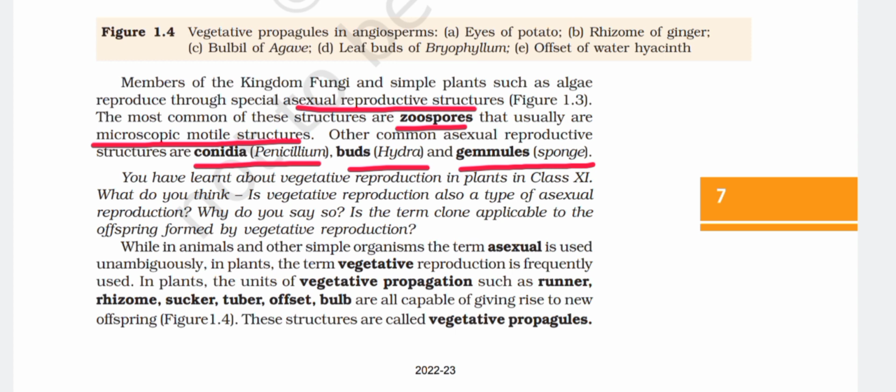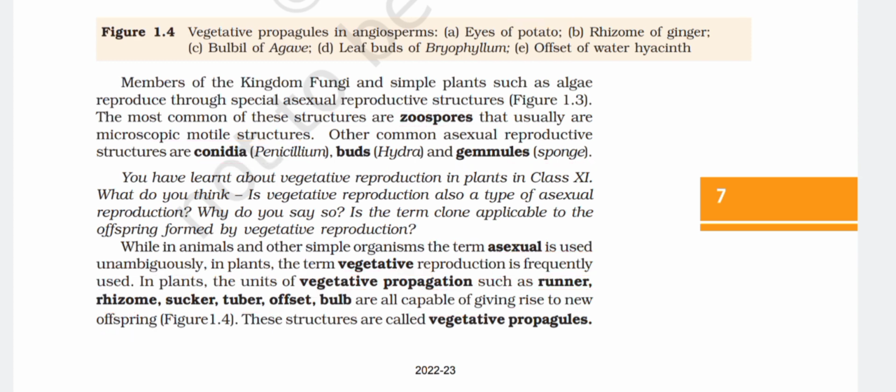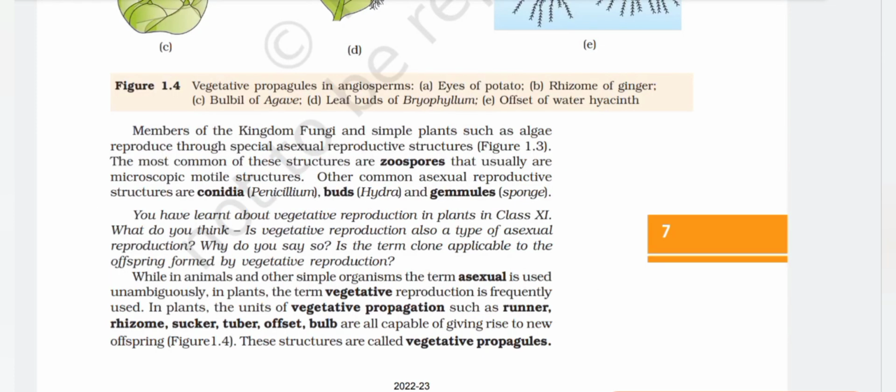While in animals and other simple organisms, the term asexual is used unambiguously, in plants, the term vegetative reproduction is frequently used. In plants, the units of vegetative propagation such as runner, rhizome, sucker, tuber, offset, bulb are all capable of giving rise to new offspring. Figure 1.4. These structures are called vegetative propagules. Figure 1.4 Vegetative propagules in angiosperms.